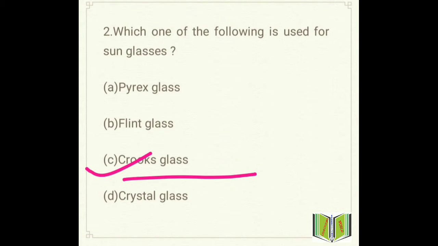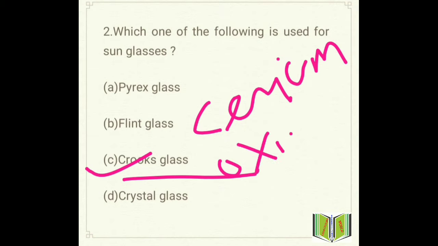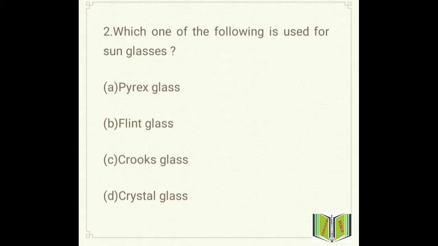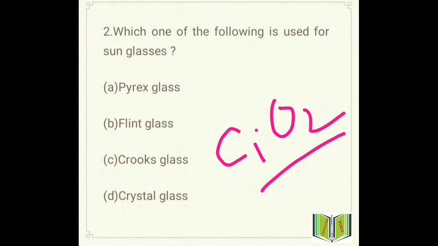So what is Crookes glass? Mainly this glass is made of cerium oxide. What is the symbol of cerium oxide? That is CeO2. What is the work of this glass? This absorbs the ultraviolet rays from sunlight. So this is used in sunglasses.